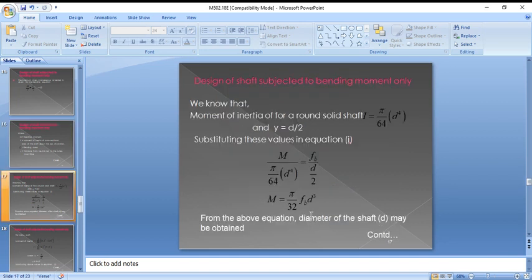The moment of inertia of a solid shaft is I equals pi d to the power 4 by 64, and the y value is d by 2. Then you get M equals pi by 32 into sigma b into d cube.